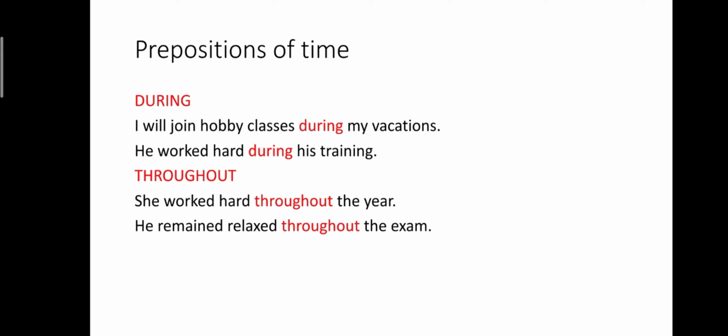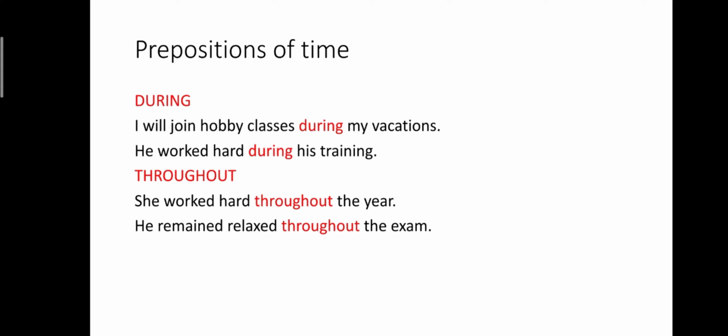There are two more. Let's discuss them also. During and throughout. Both of them can be used for duration of time. During, just see the example. I will join hobby classes during my vacations. He worked hard during the training. During means we are talking about that period of time in which the work was done. Now throughout. She worked hard throughout the year.